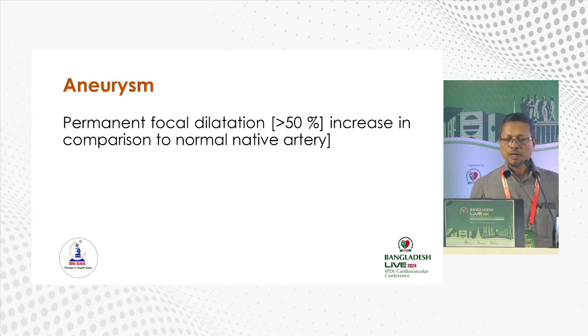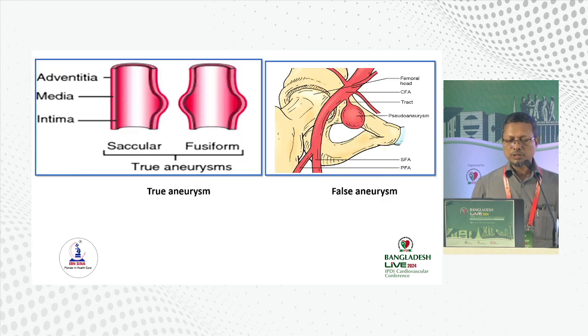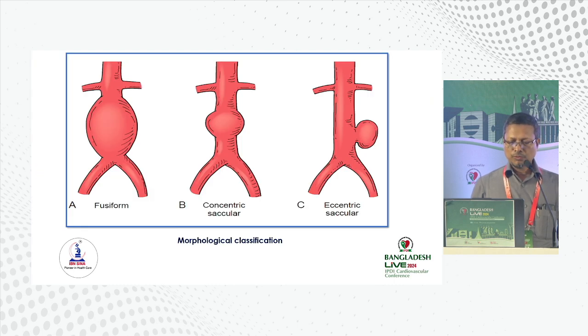So aneurysm is a permanent focal dilatation, that is more than 50% increase in comparison to the normal native artery. Types of aneurysm, one is the true, another is the false aneurysm. This is a picture of saccular and fusiform aneurysm, and on the right side we can see there is a false or pseudo aneurysm. There is a hole in the artery, and leakage of blood from the native artery to the surrounding tissue. This is fusiform aneurysm, and this is saccular aneurysm.